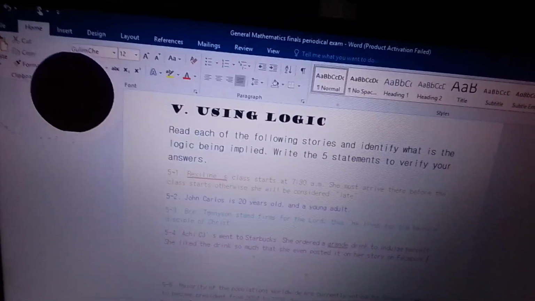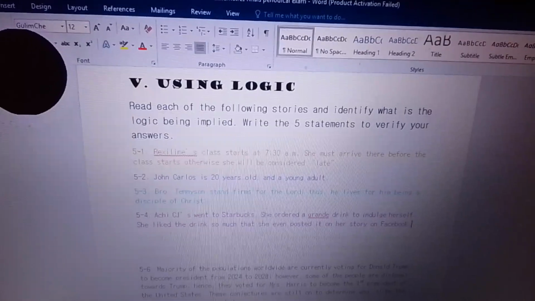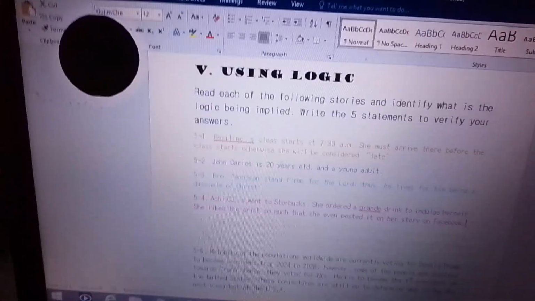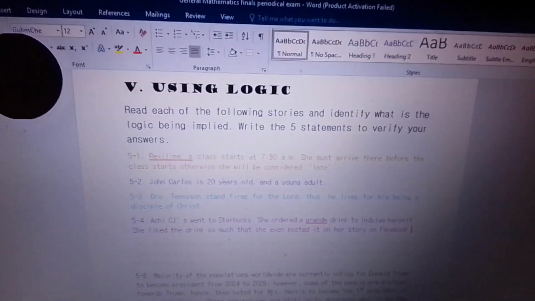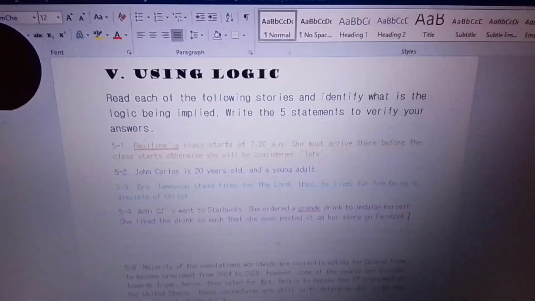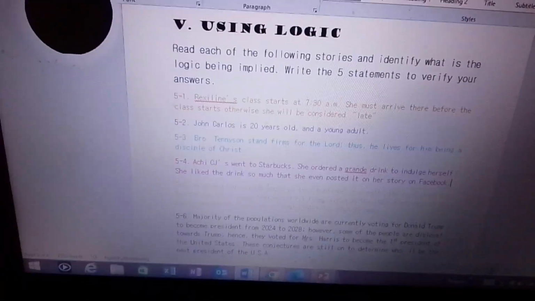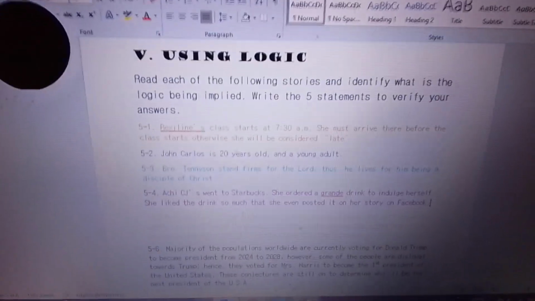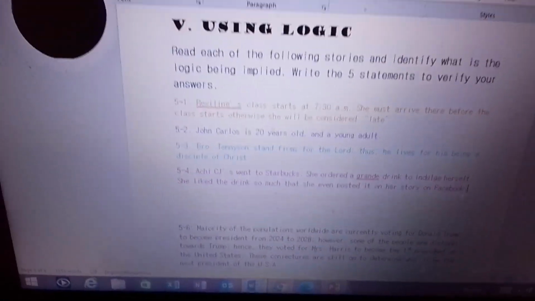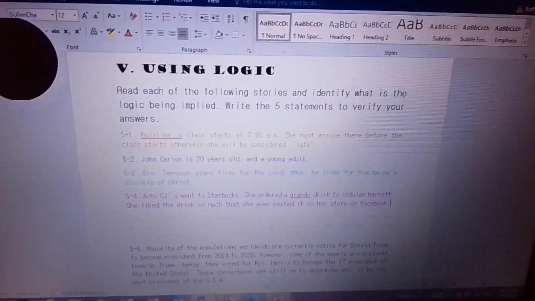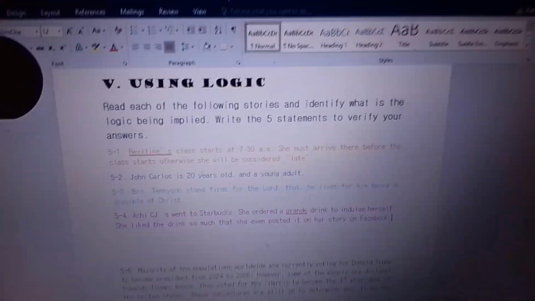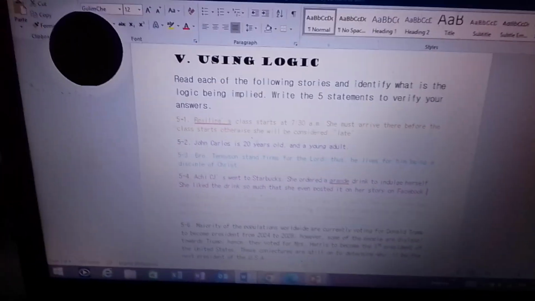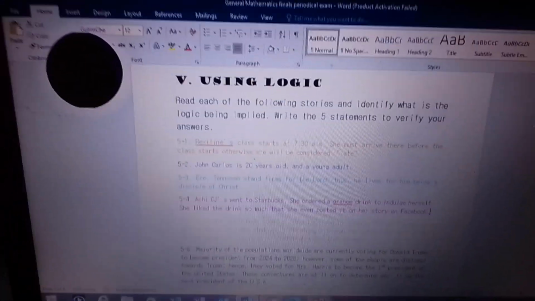Okay. And then, remember, we have the 5 statements. We have conditional: if P, then Q. Inverse: if not P, then not Q. Same as the conditional. For the converse, Q comes first before P. But in the contrapositive, Q first before P, but negative. Then, the biconditional: P if and only if Q. Right? Now, let's start.